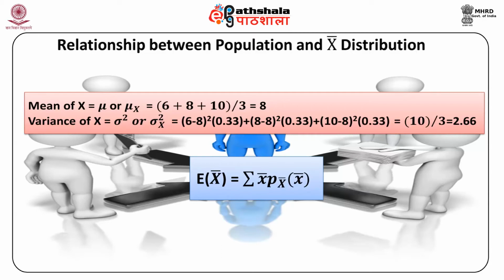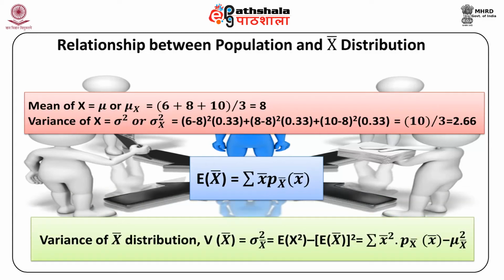Similarly, let us try to find out the variance of x bar. Now, variance of x bar distribution is denoted as variance x bar, which is equal to sigma x bar square and is defined to be equal to expected value of x bar square minus expected value of x bar whole square. Now this is equal to summation of x bar square into p x bar of x bar minus mu x bar square.